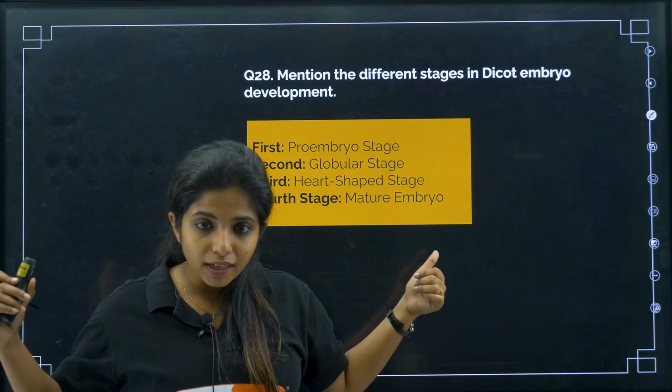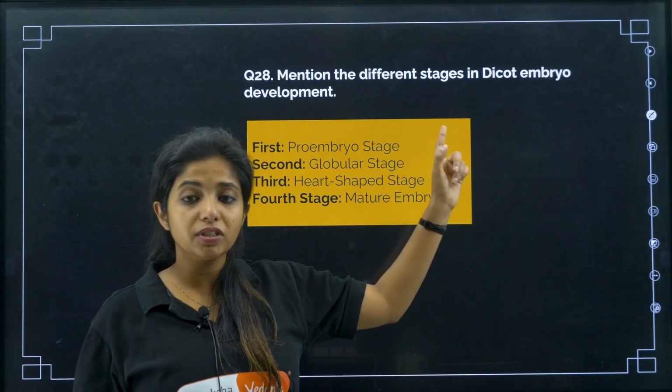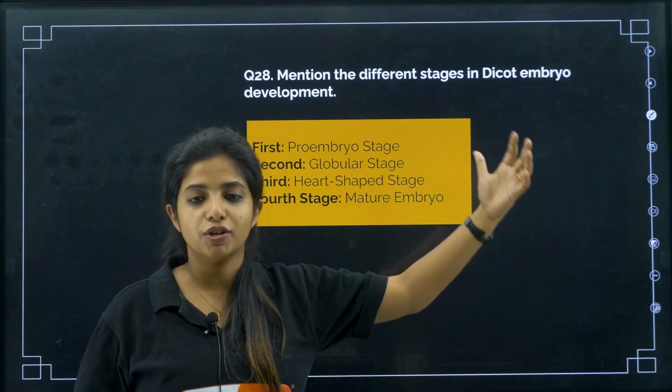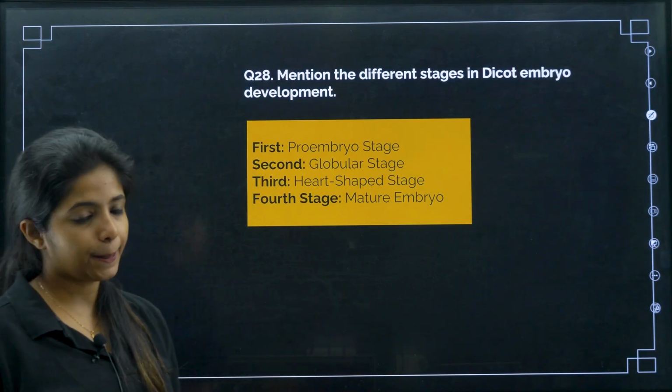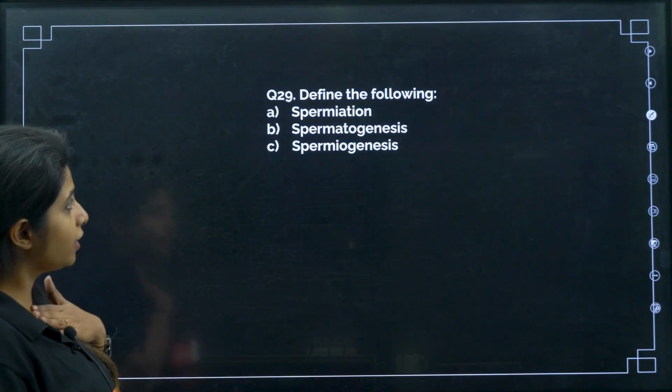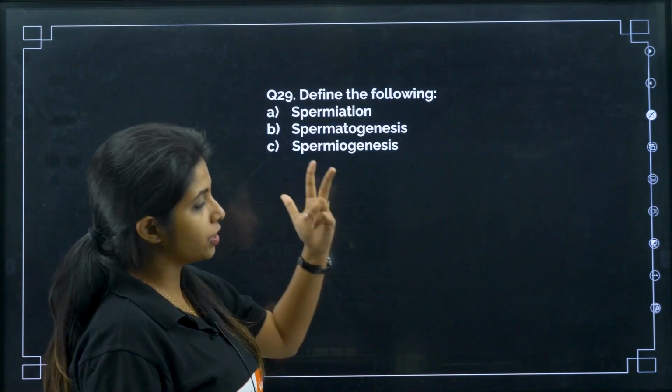Okay, will you be writing these points? Yes. So these are the different stages in dicot embryo, and then all the points. Cool, and you get 3 marks. So, define the following: spermiation, spermatogenesis, spermiogenesis.